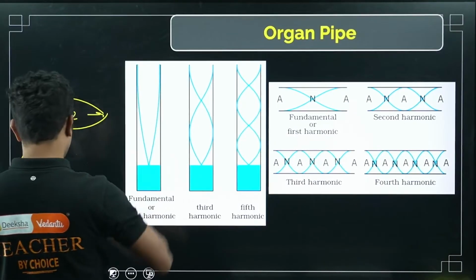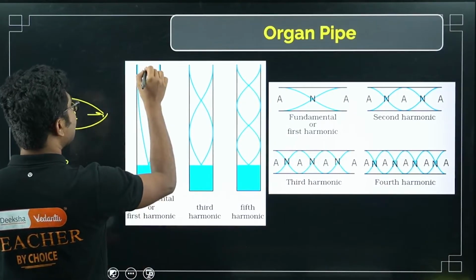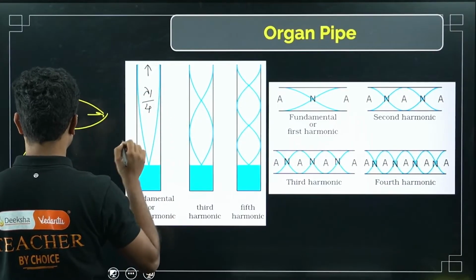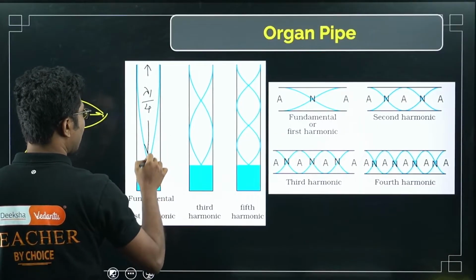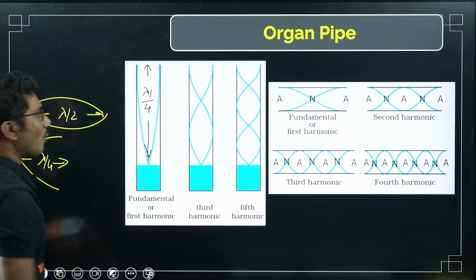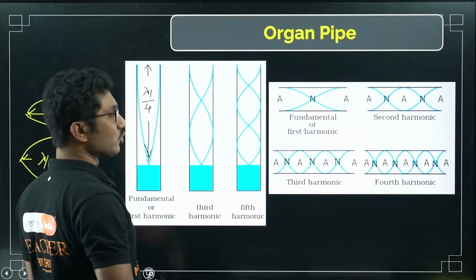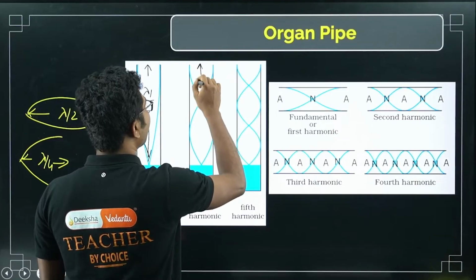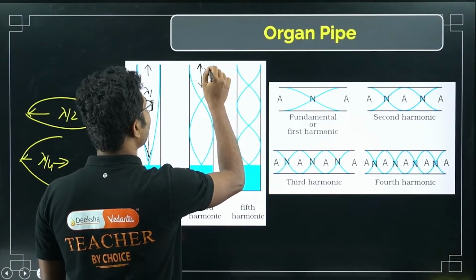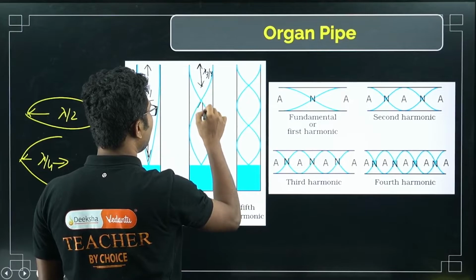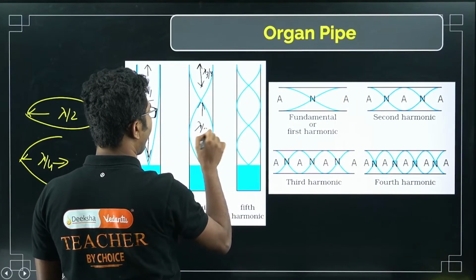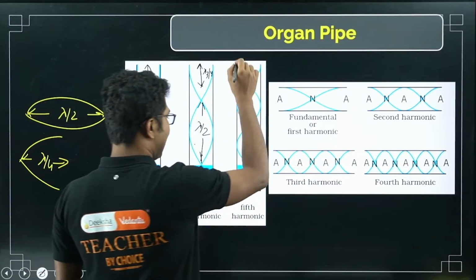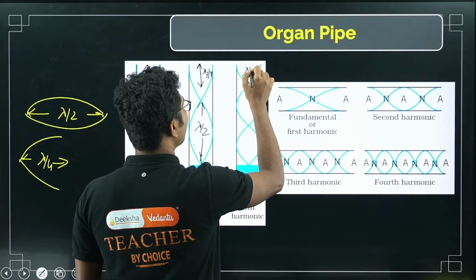So basically for a one-end closed pipe, this distance is lambda 1 by 4. You have to remember that. This is lambda by 2 for a both-end open pipe, and for a one-end closed pipe, basically this is lambda 1 by 4. So this is lambda 2 by 4, lambda 3 by 4, sorry, and this is lambda 3 by 2. So you have to add these to get the total wavelength. In this case, lambda 5 by 4.